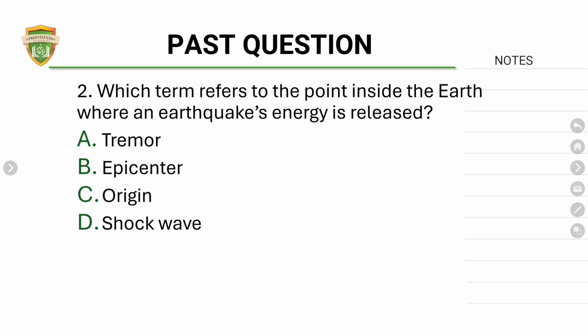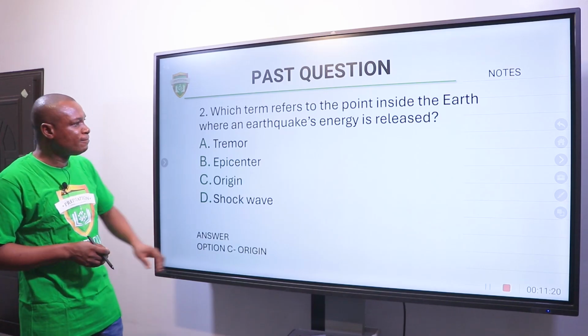Which term refers to the point inside the earth where an earthquake energy is released? A. Tremor. B. Epicenter. C. Origin. D. Shockwave. The right answer is C, which is origin.